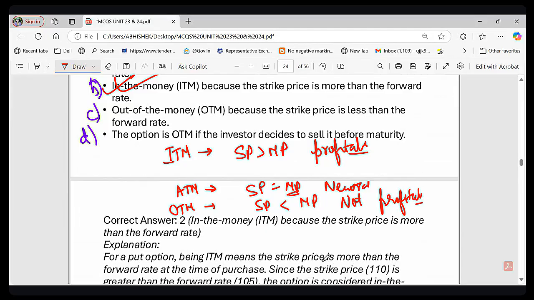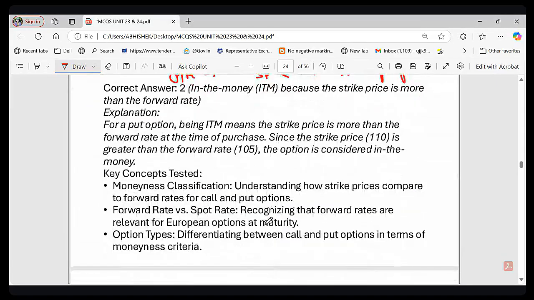So this thing must be known to you. You should know exactly what ITM is in a call option, what ATM is in a call option, what OTM is in a call option, and what ITM, ATM and OTM are in the case of a put option, right? You can also think of it simply. Call option means buying, put option means selling, and ITM is profitable, OTM is out of the money, meaning not profitable. So this is the concept behind put option and call option.